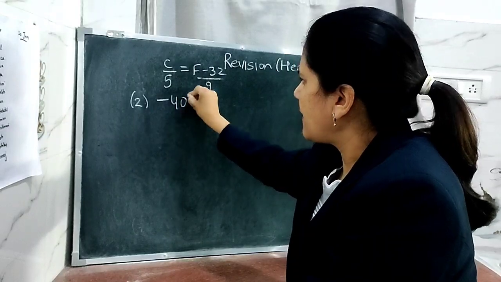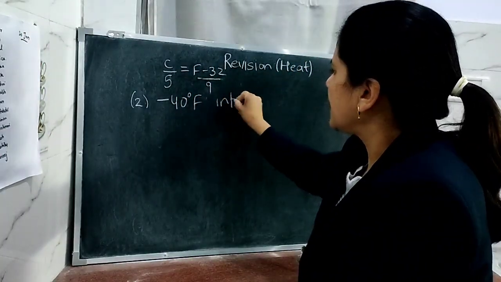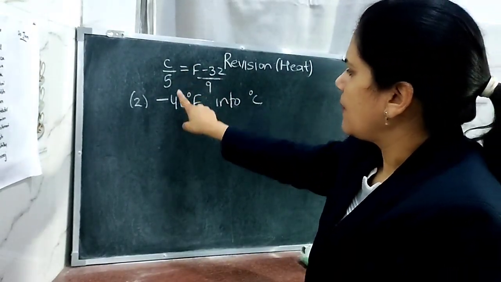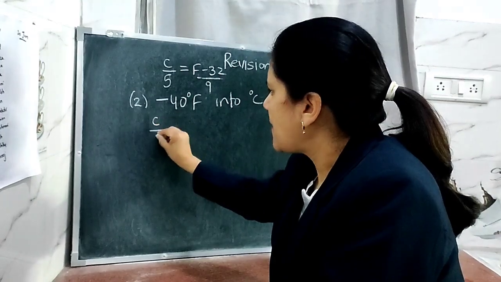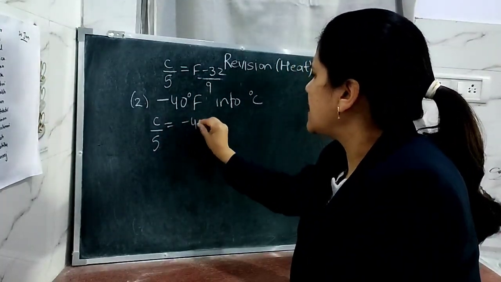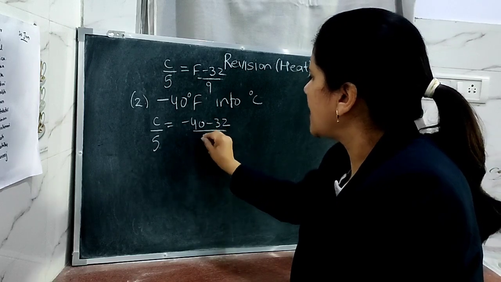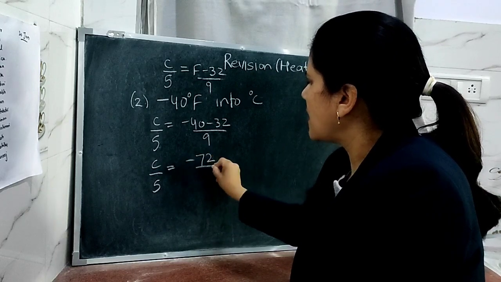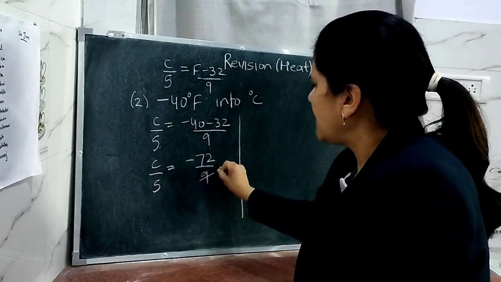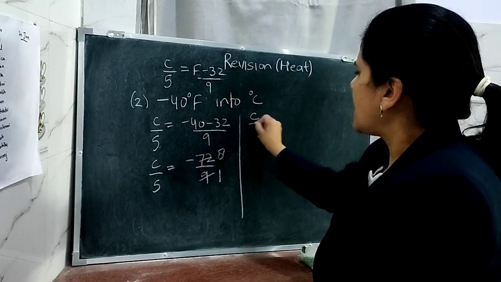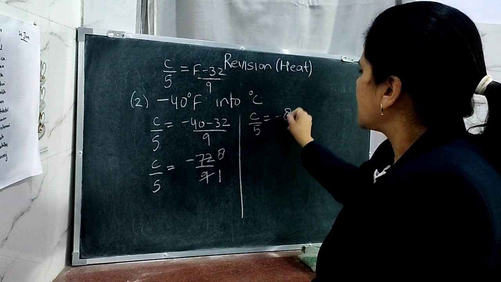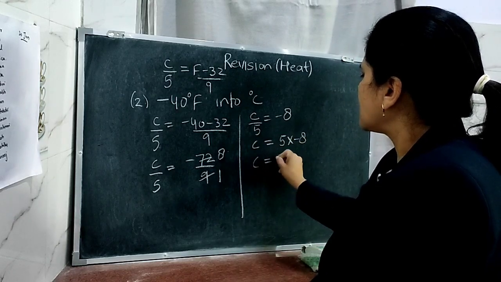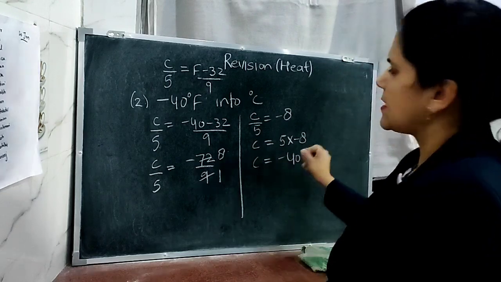Minus 40 degrees Fahrenheit, you have to convert into degrees Celsius. Apply the same formula. In place of F, you write minus 40. C/5 = (-40 - 32)/9. So C/5 is equal to minus 72 upon 9. 9 8s are 72. So C/5 is equal to minus 8. That is C is equal to 5 into minus 8. That is C is equal to minus 40 degrees Celsius. This is the answer.